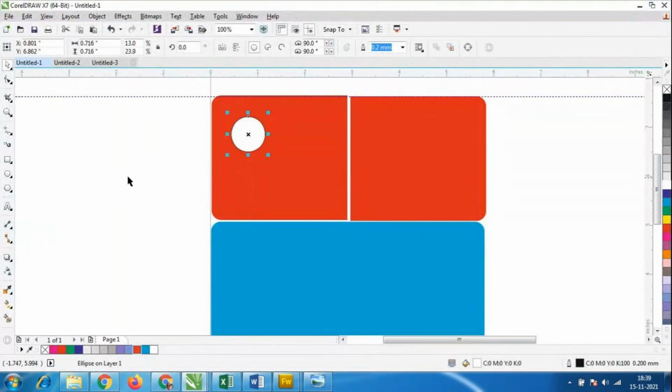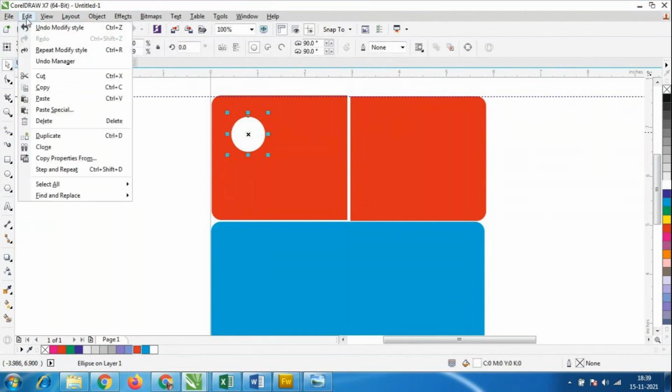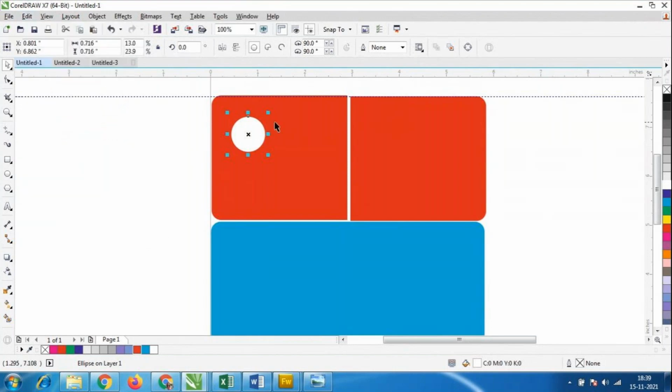I'll just remove the outline of this, none. Okay, I'll take a duplicate copy of this. So Control D, I'm always using the shortcut. So anybody who is not able to use a shortcut, you have to go to Edit, and there is an option called duplicate. Control D. Once we have made the circles properly, afterwards we have to take the duplicate copy.